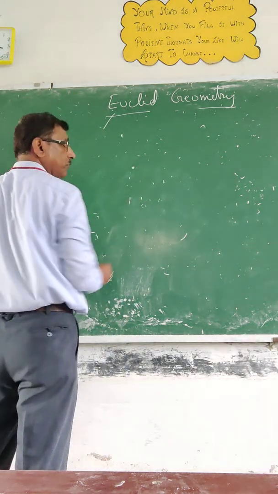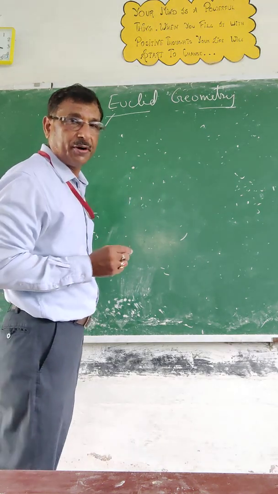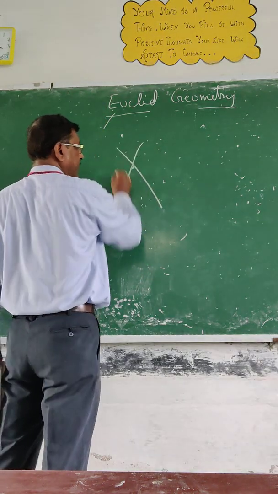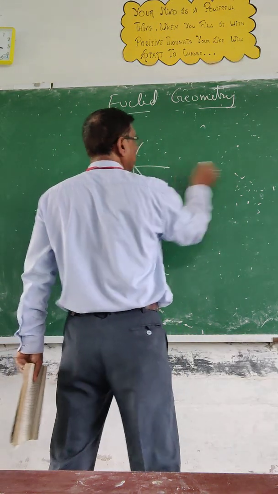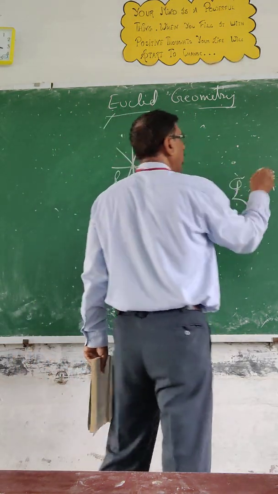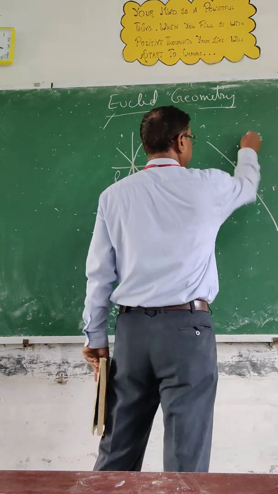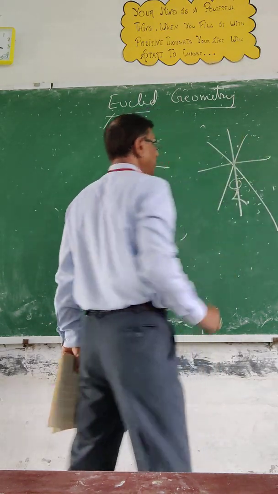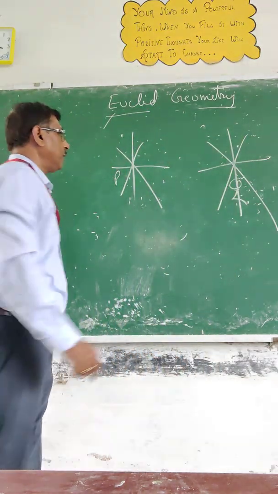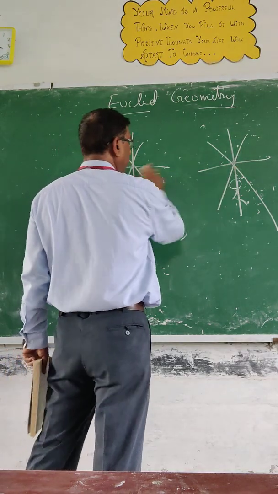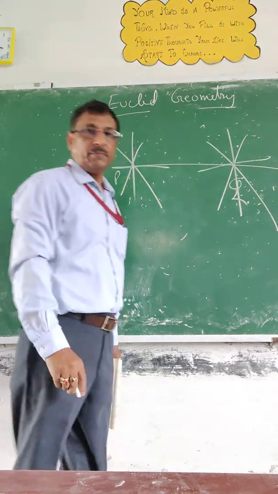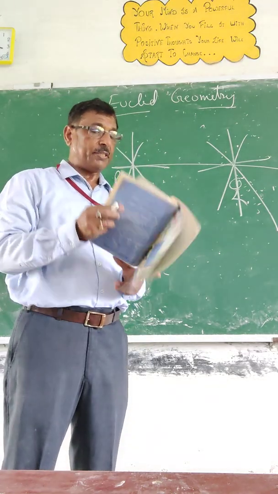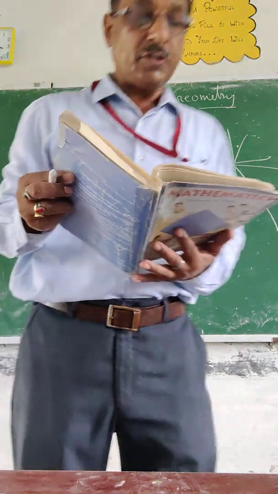So if I say that you have 1 point, how many lines you can draw? So we will say infinite. Now there is another point. This point is P, this point is Q. So how many lines you can draw at this point? You can see infinite. Okay. Now through these 2 points, how many lines you can draw? Say only one. This is called axiom 5.1.